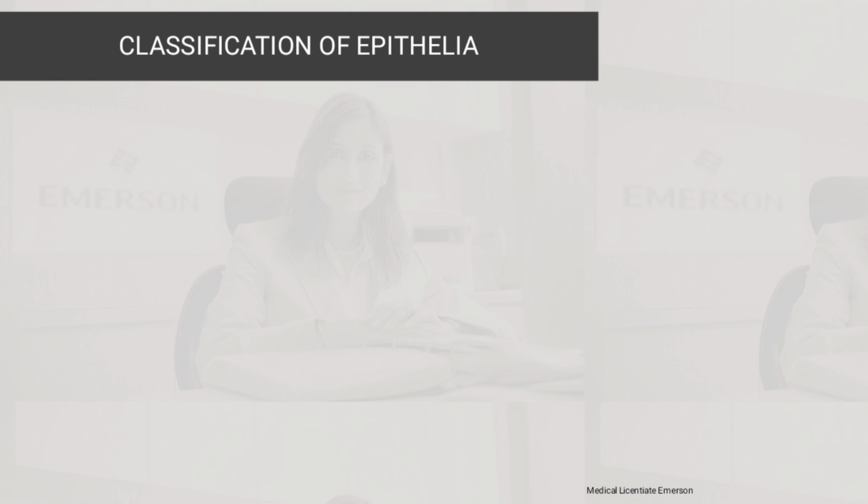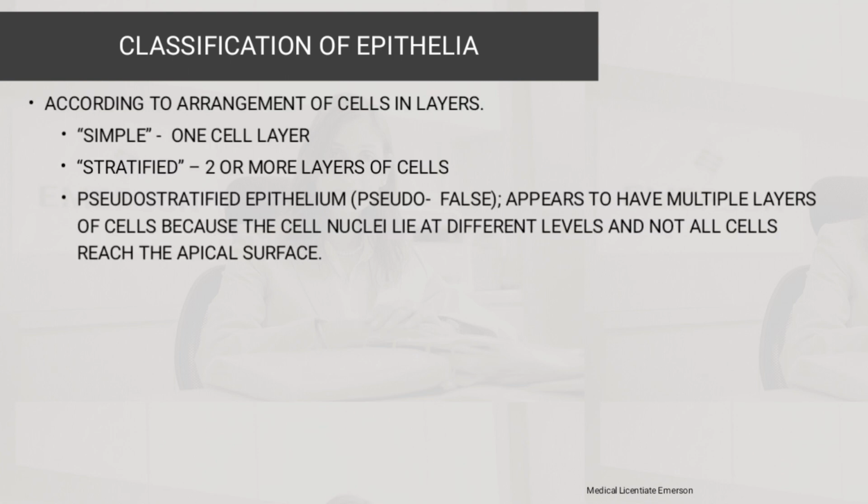In terms of classification of epithelium, we can classify it according to the arrangement of cells in layers. It is simple when there is one layer of cells, or stratified when there are two or more layers of cells. Then there is what we call pseudostratified epithelium. Pseudo means false, so it appears to have multiple layers of cells because the cell nuclei lie at different levels and not all cells reach the apical surface. That's according to the arrangement of cells in layers.